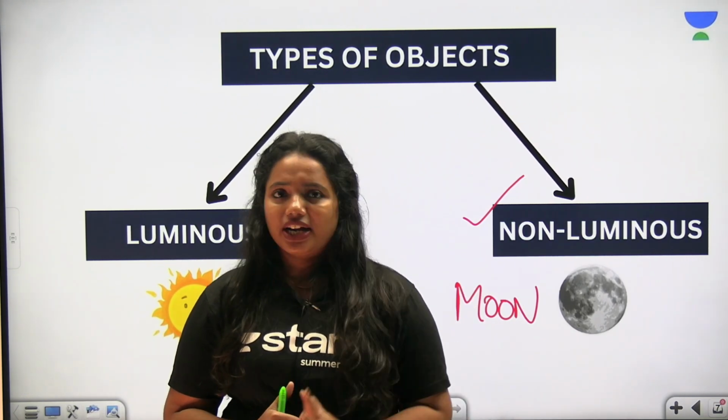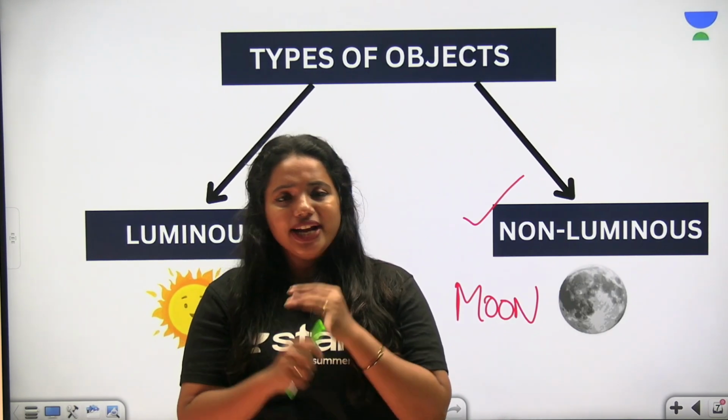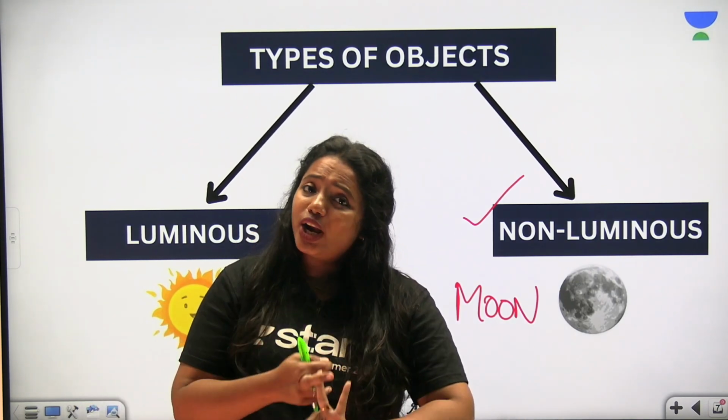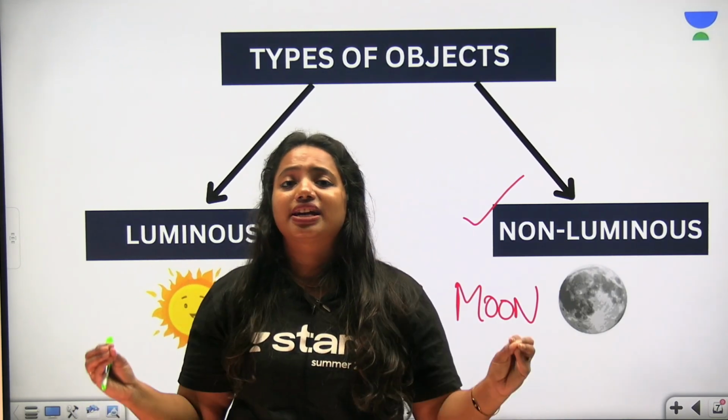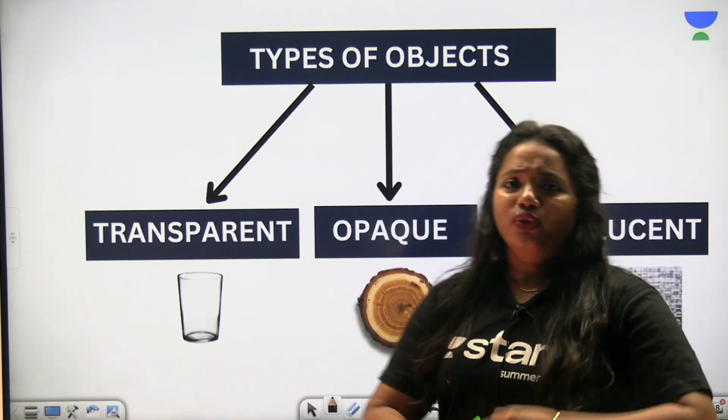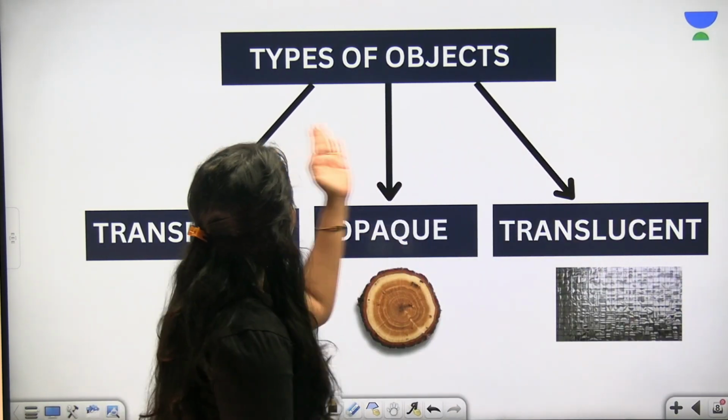Okay, so I hope you are clear with it. The sun can emit its own light, so it is a luminous one. The moon cannot emit its own light, therefore it is considered a non-luminous one. What are we going to learn? It's all about the types of objects.